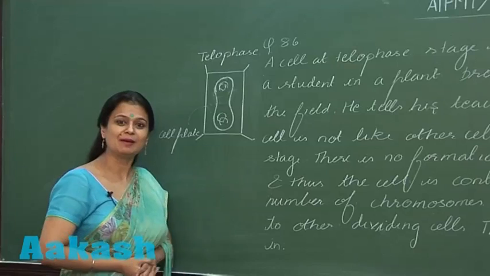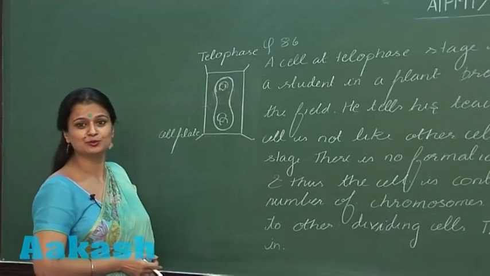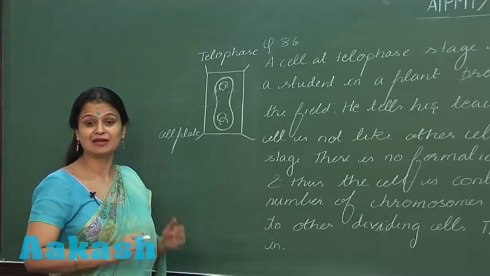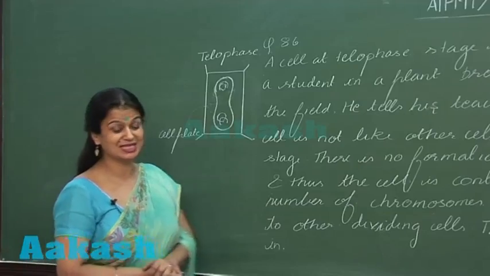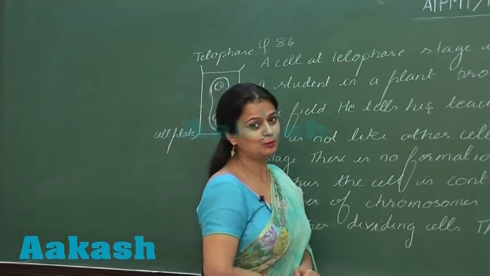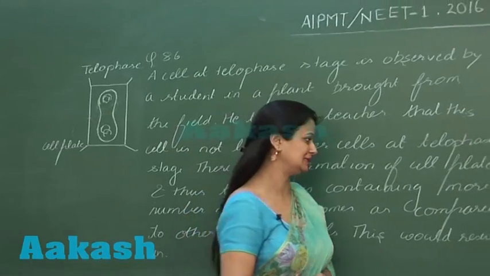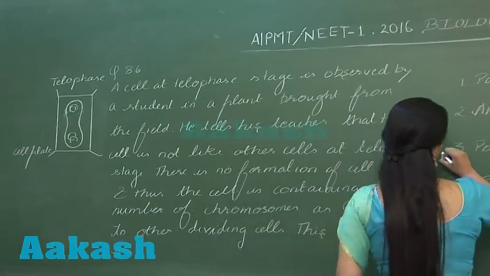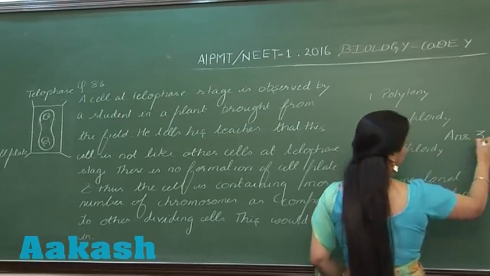If one nuclear membrane is formed, it means the number of chromosomes inside the nucleus has doubled. So when the number of chromosomes has doubled, what do you call this? This is known as polyploidy, right? So what is the right answer here? That is option number 3.